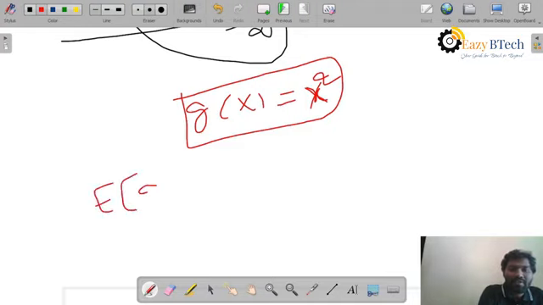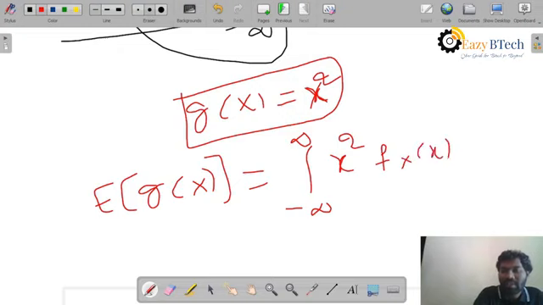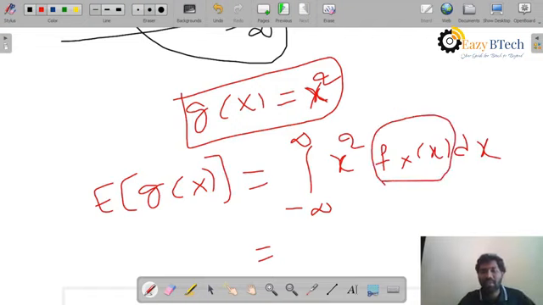You take the integral from minus infinity to infinity, substitute small x square here, and take fx of x as it is. After substituting the given density function in this integral, this final value is called the expectation of a function of a random variable.